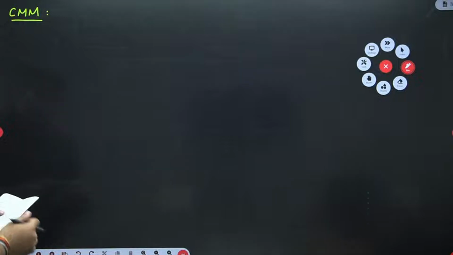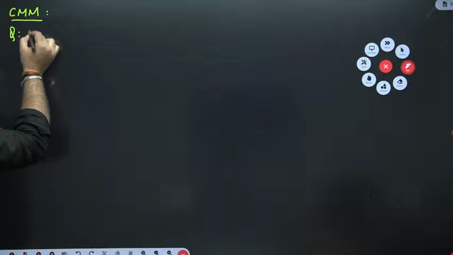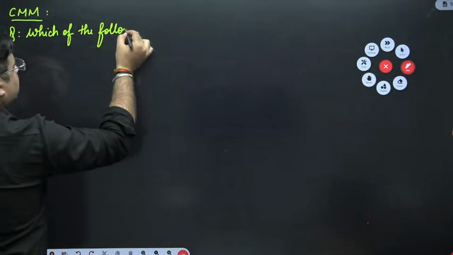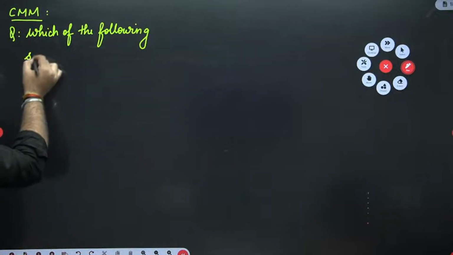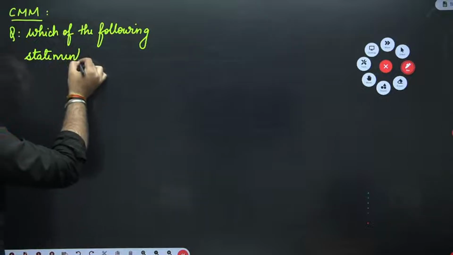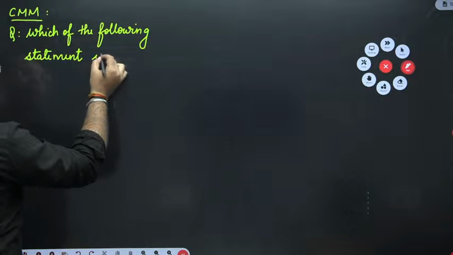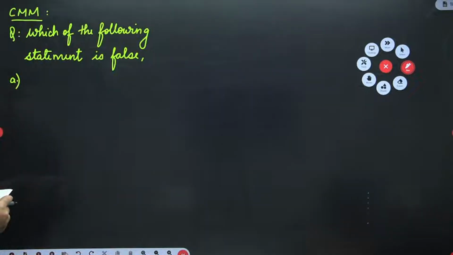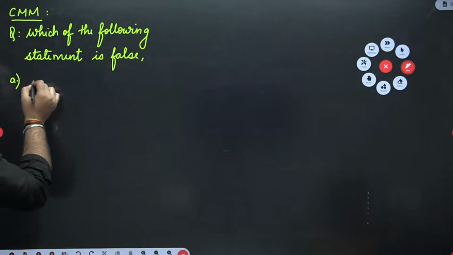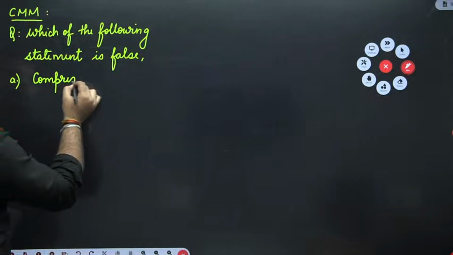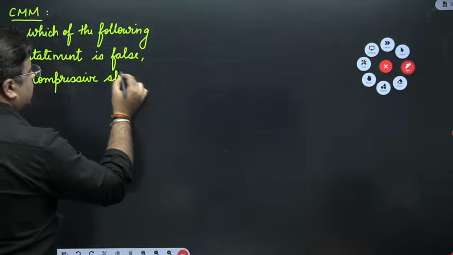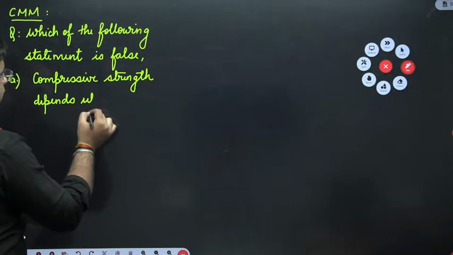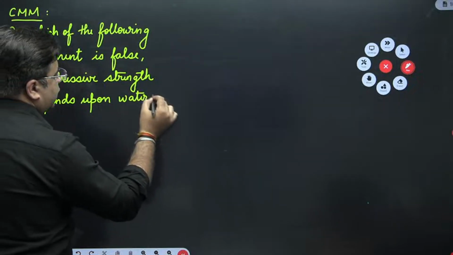So you need to identify which of the following statements is false. Statement A says that compressive strength depends upon water to binder ratio.